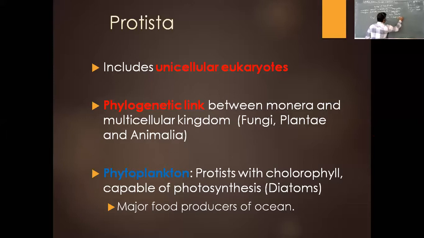That is why this kingdom is an important phylogenetic link, phylogeny being about evolution, between these two kingdoms.